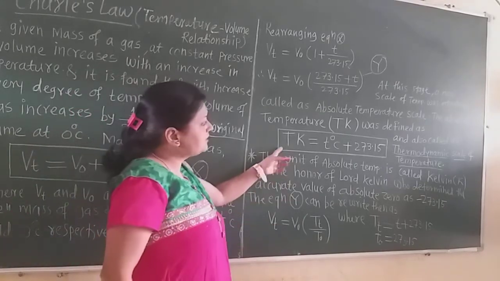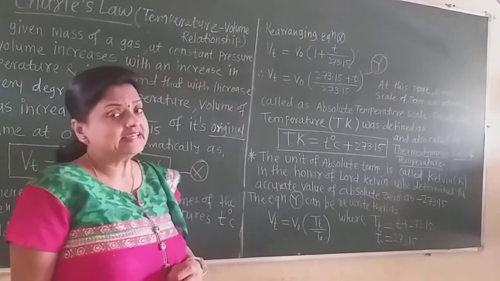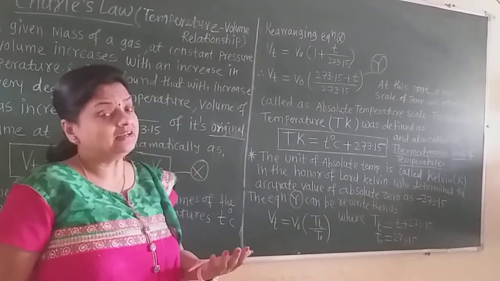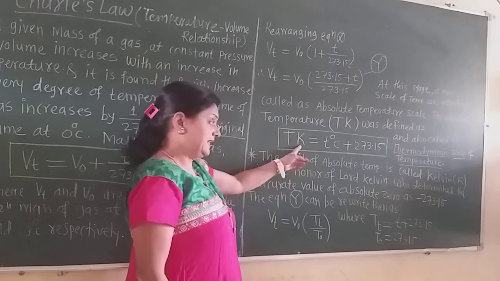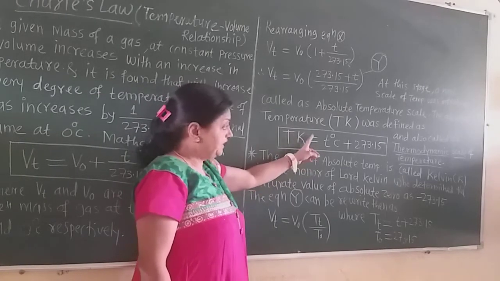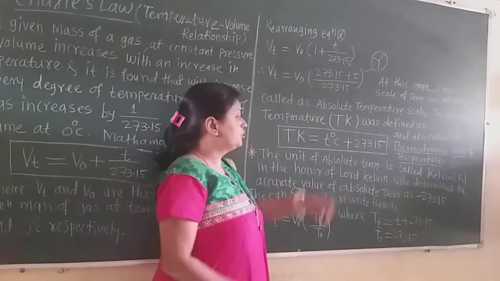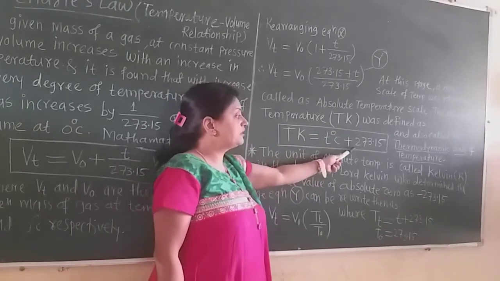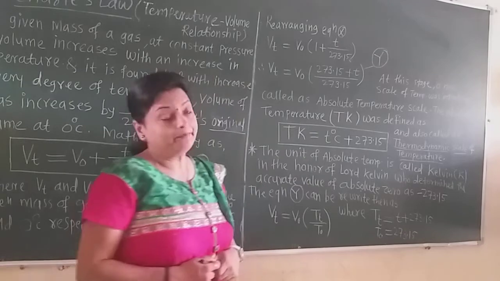Then what is the relationship between the degree centigrade and Kelvin scale? See here, T Kelvin, the temperature in Kelvin or absolute temperature, is equal to t degree centigrade plus 273.15.